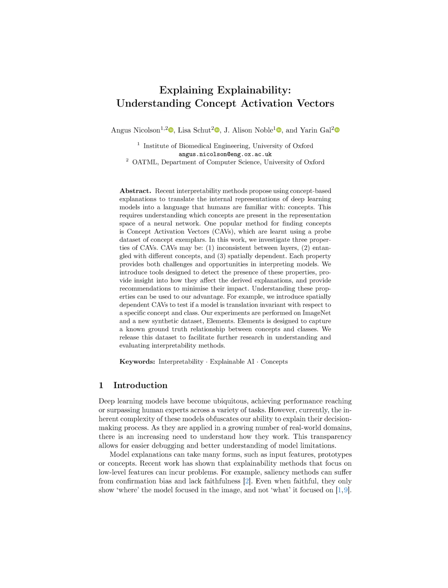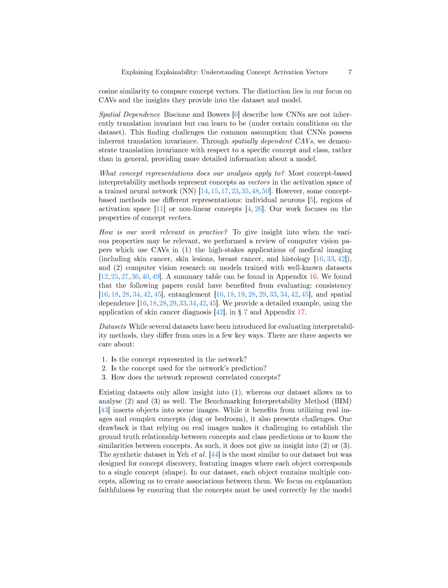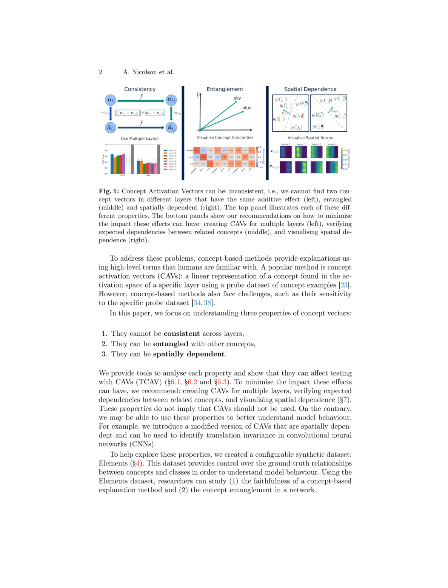CAVs help in addressing the challenges faced by low-level feature methods, such as confirmation bias and lack of faithfulness. They offer insights into network representations and the meaning encoded by concept vectors. Additionally, CAVs allow for the analysis of properties like consistency across layers, entanglement of concepts, and spatial dependence, providing a deeper understanding of model behavior.